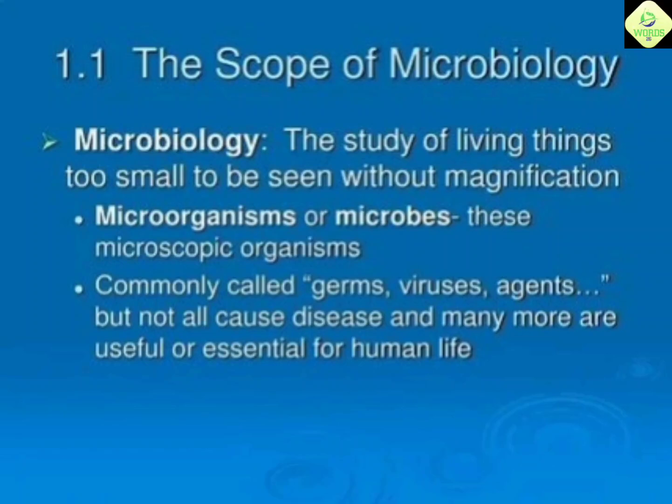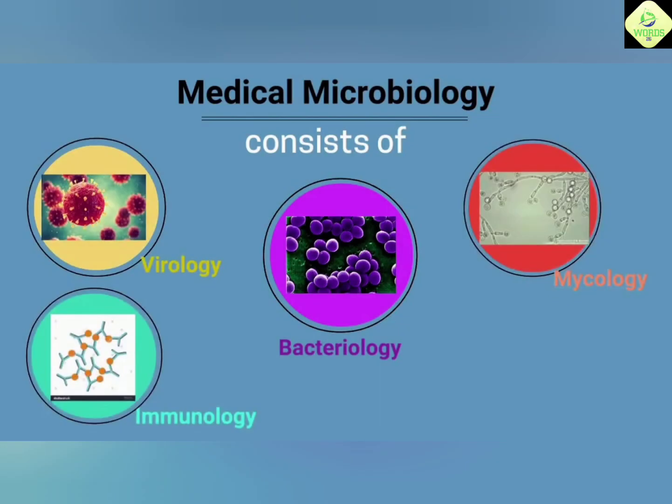Today we're going to see a new topic, scope of microbiology. What is scope of microbiology? Scope explains about theoretical and applied areas of microbiology. First, medical microbiology. It deals with microbes which cause disease in humans, animals and plants. Example, Salmonella typhi, typhoid fever.